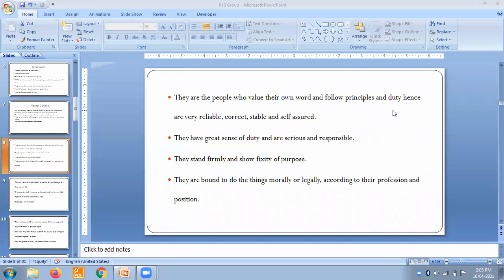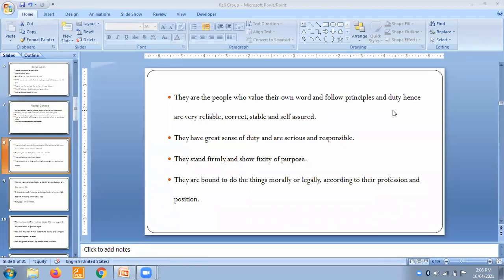They stand firmly and show fixity of purpose. They really want to stand firmly, and they show a complete fixity of purpose. They are bound to do things morally or legally according to their profession and position. They are really bound to do their things morally and legally.